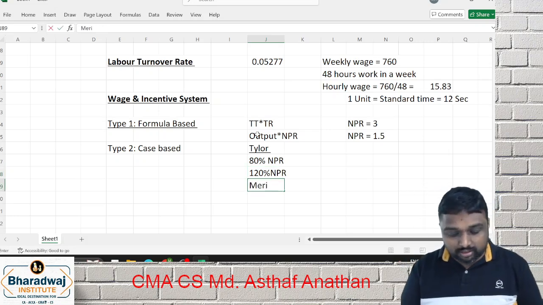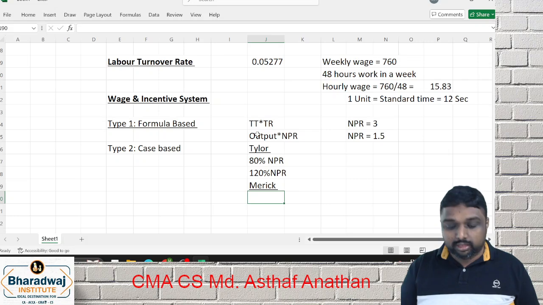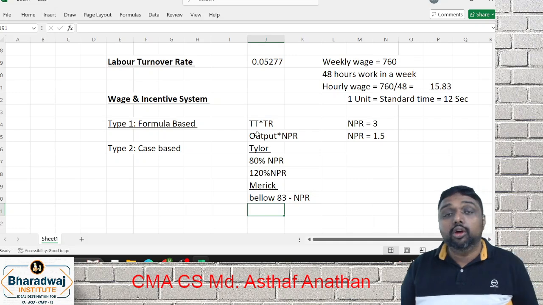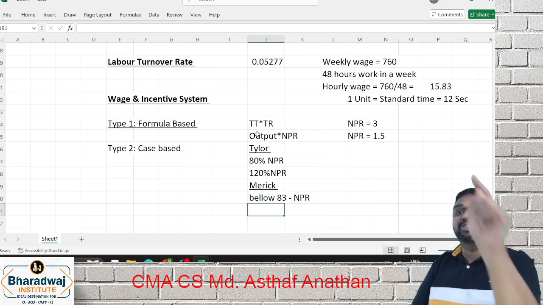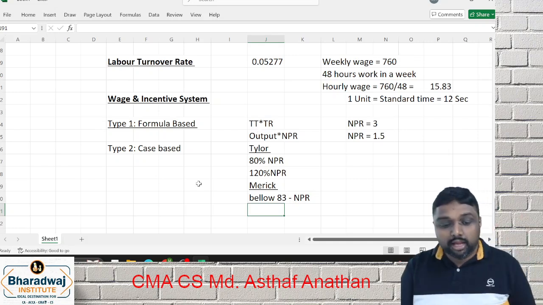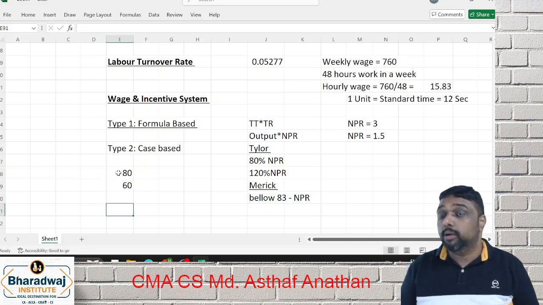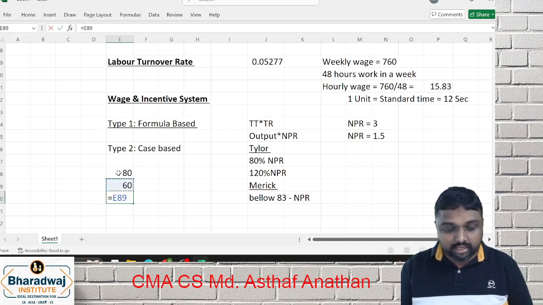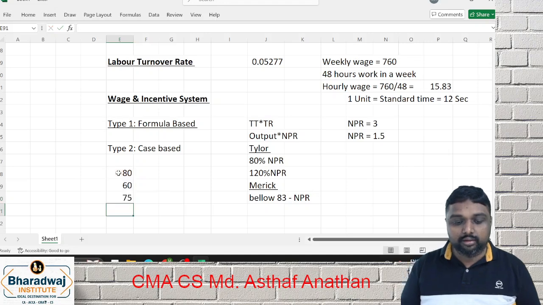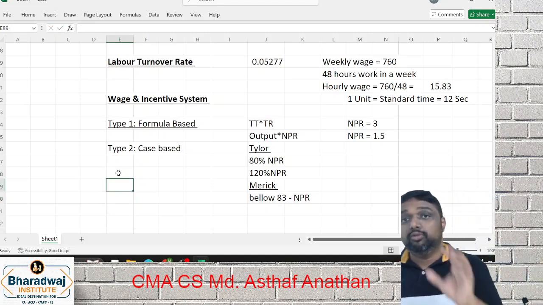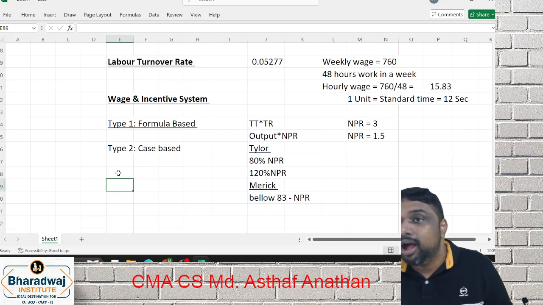Then there is another person called Merrick. Merrick is below 83 percent of normal piece rate. See how you get this below and all. You have to find out your standard output and actual output, and compute the efficiency. If your standard is 80, actually 60, how will you compute the efficiency? 60 by 80 into 100. This is how you do it. It is actual by standard, if you do it on an output basis.